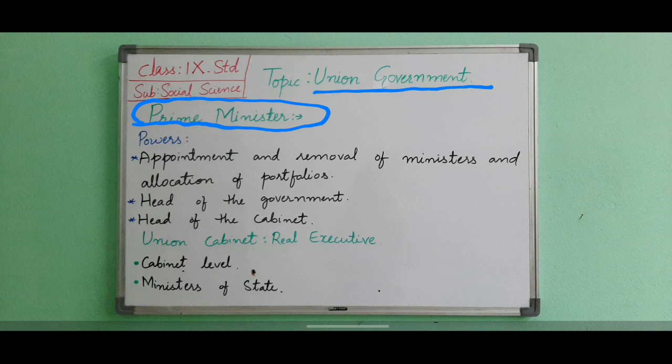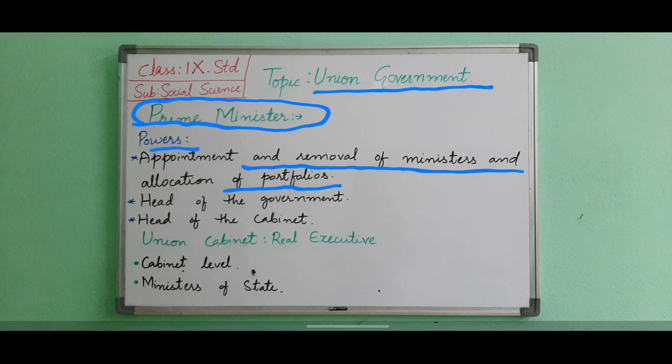Now we will see the powers of the Prime Minister. The first one, appointment and removal of ministers and allocation of portfolios. Portfolios means different ministries or posts. The Prime Minister recommends to the President the appointment of ministers to the Council of Ministers. He also allocates the various portfolios among the ministers. His decision is final in the allocation of portfolios.